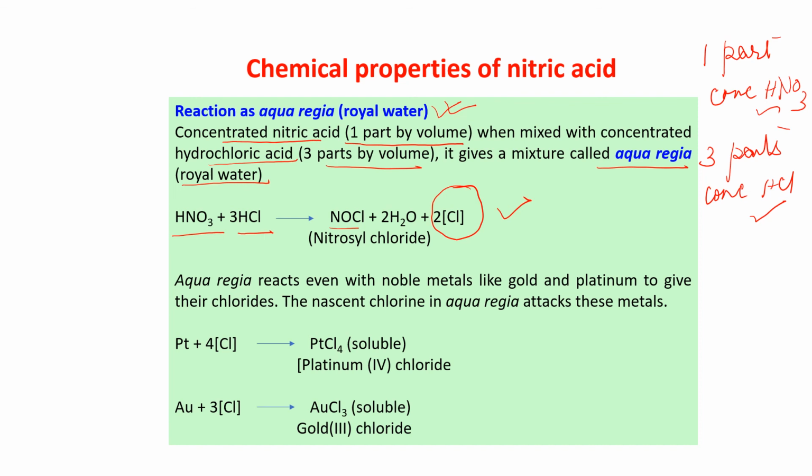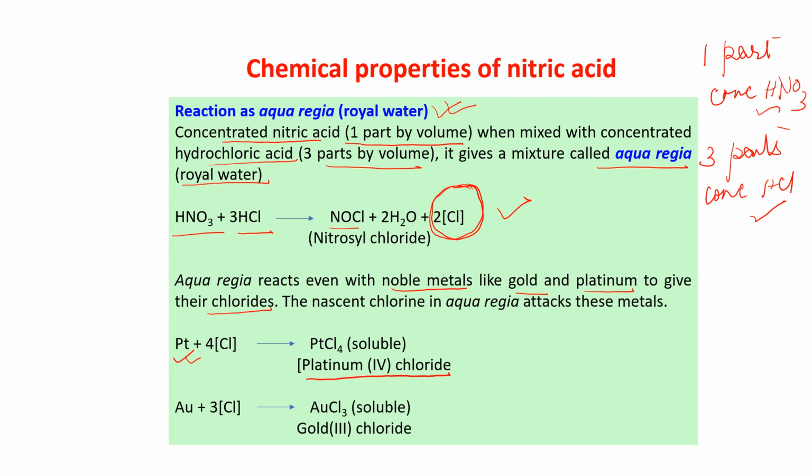Now, aqua regia reacts even with noble metals like gold and platinum to give their chlorides. This nascent chlorine, when it reacts with platinum, will give you platinum 4 chloride.